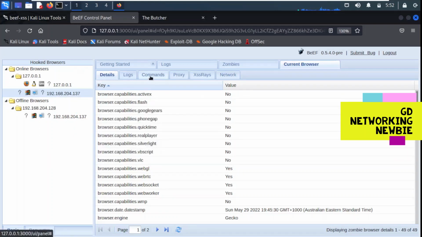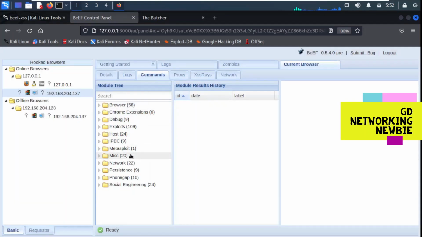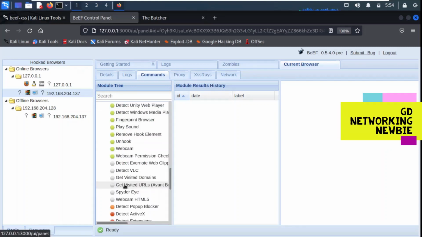Now you can see we have the active browser at our target machine, and now we are going to explore this commands tab here. In this commands tab we have different modules. This is the module tree, and this is some fun stuff which we are going to explore some of. URLs means we want to see what the user has visited.